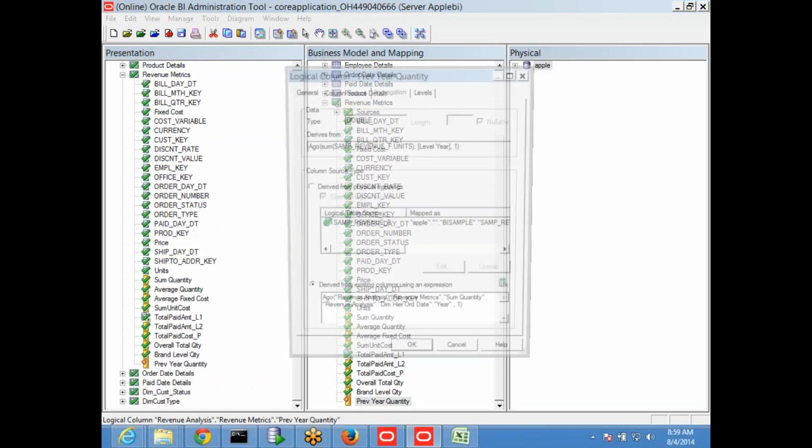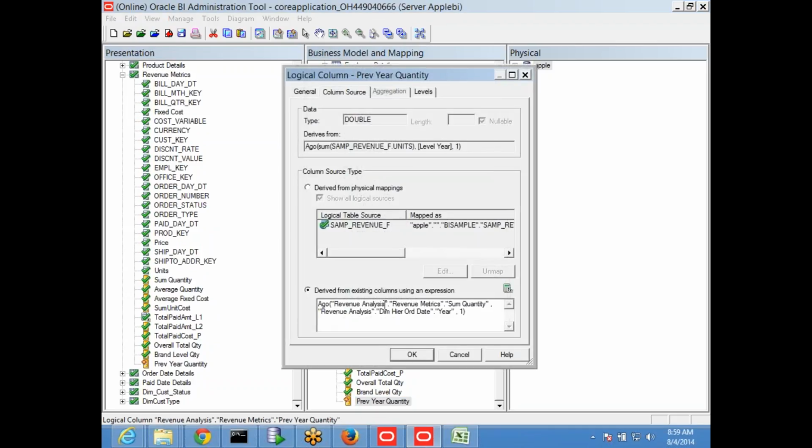This one, sum of quantity, year wise. I am going back here, 1 year back. So now you are in 2014. You want to see 2013 or 2012, because all are years only, 1 year back or 2 years back.